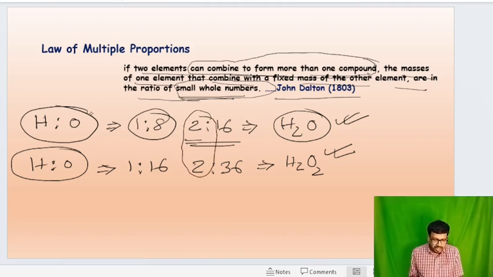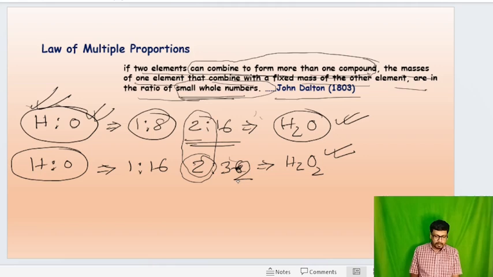Okay. Here one oxygen atom, only one oxygen atom having the 16 mass can combine with the two hydrogen atoms and form the H2O molecule. And this would be 32. Another, 2 gram of hydrogen can combine with the 32 gram of oxygen and forms the H2O2. These are the two different molecules. So this is the law of multiple proportion, and this is stated by the scientist John Dalton.